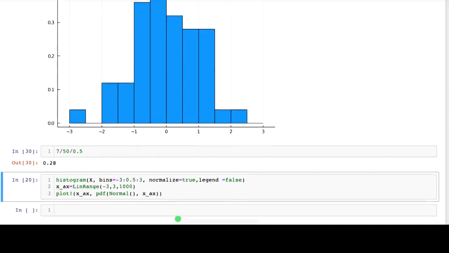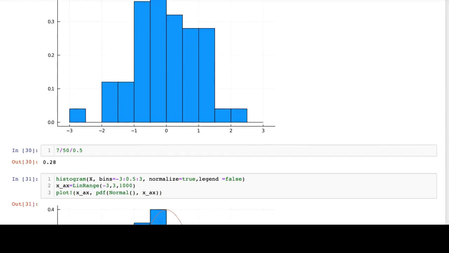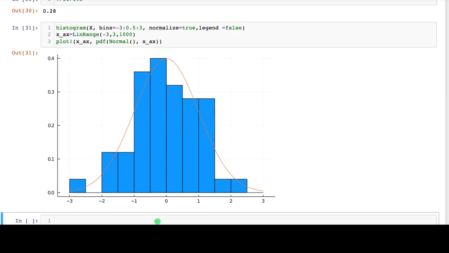If we plot this again with the normal PDF, we see that the histogram approximates the probability density function of the normal distribution.